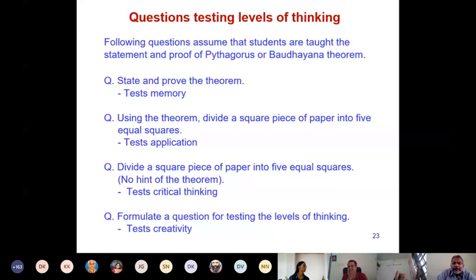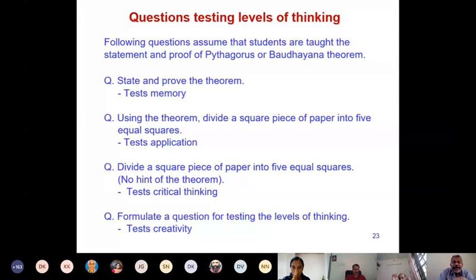Any other question? Dr. Anisha asked, the answer to a creative or critical thinking level question may vary with students. In that case, how do we evaluate such answers? Yes, it's a very good question. That is why I am saying you need not be particular about evaluation. If you are setting a question in assignments, you say, those students who are interested, please solve this question. Tomorrow you come up with answers, and I will give you a chance to present your answers in the class. That is it. You don't have to evaluate.